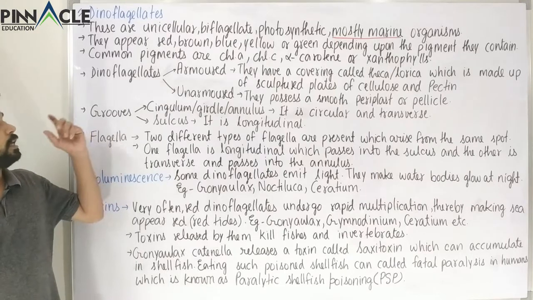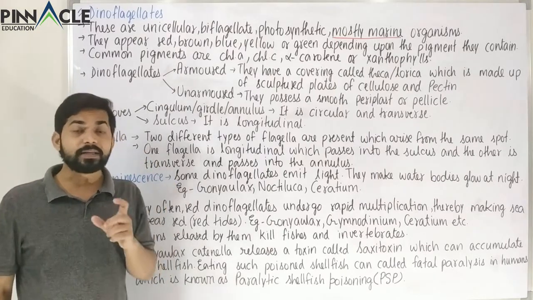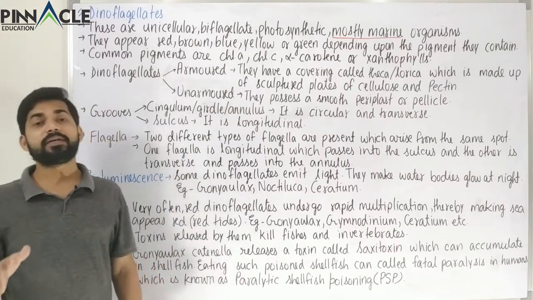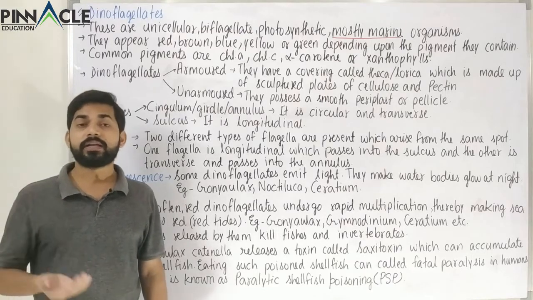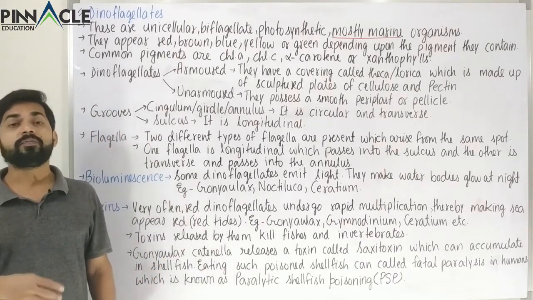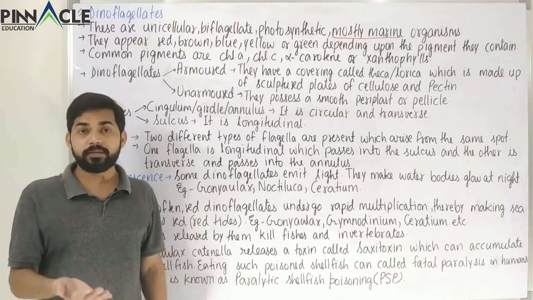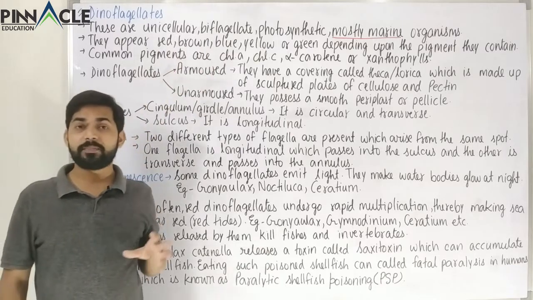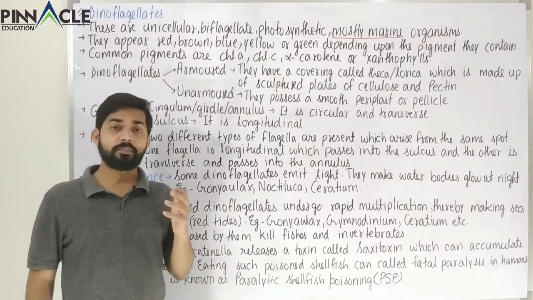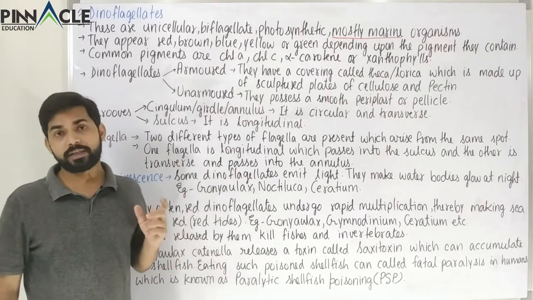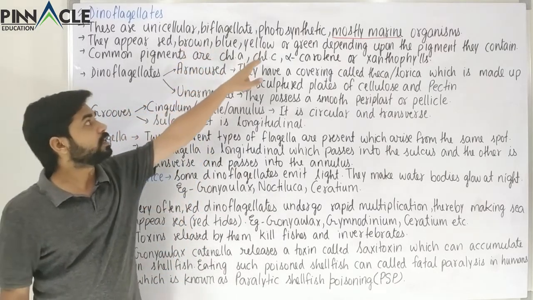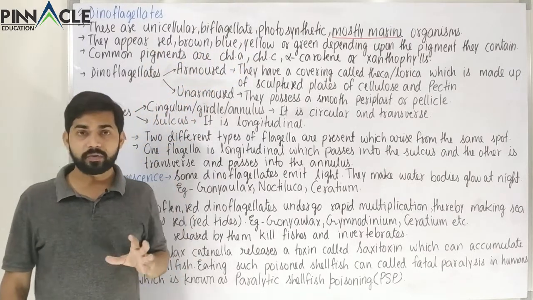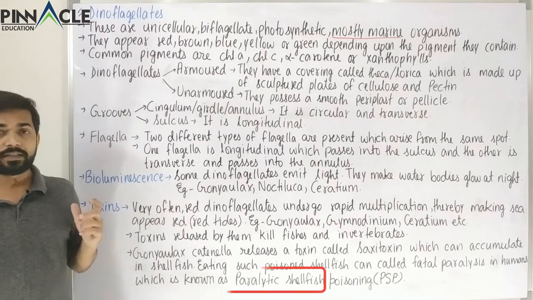So apart from that, these are multicolored. So one single member will not be multicolored, but different members will have different colors, which could be red, blue, green, yellow, or other colors like brown or golden brown also. So this brown color that you are seeing here is not exactly brown, but golden brown or brownish like color, which is the most common color. Apart from brown, these are the other colors like blue, yellow, or green or red. So the most common is golden brown. Apart from that, these other colors are also present.